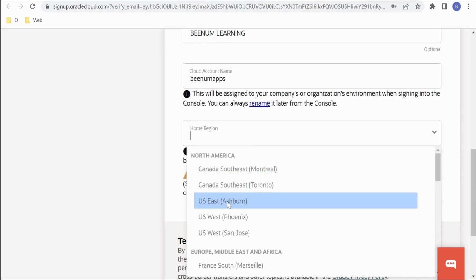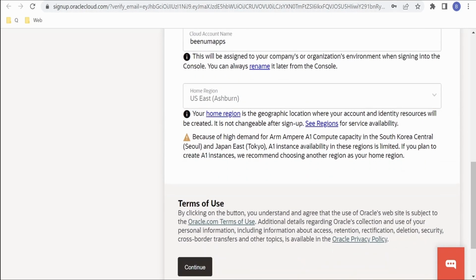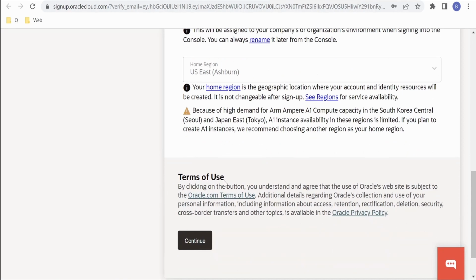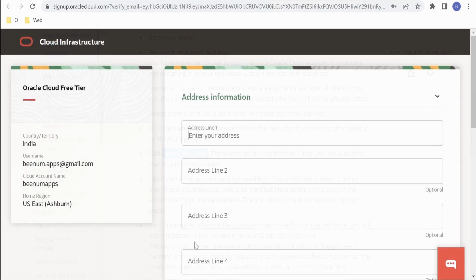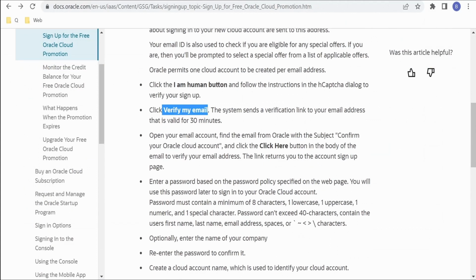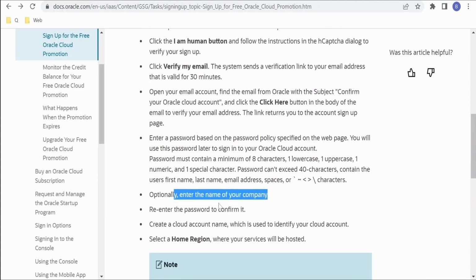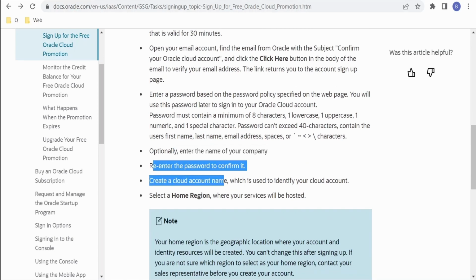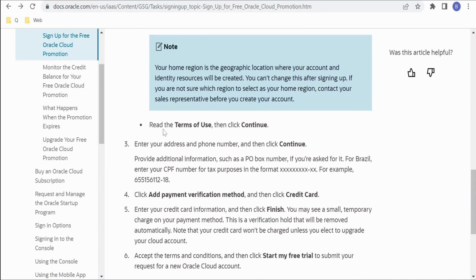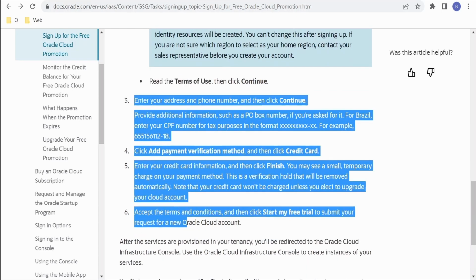Here I am selecting the Ashburn region, and if you scroll down, there is a section called terms of use. We have to click on the continue button. Now if you go to the documentation, we have entered the password, provided the company name, re-entered the password, and created a cloud name. In our case it was Beenam Apps. We had selected a home region, then we read the terms of use and continued. We didn't actually read the terms of use. If you want, you can have a look at them. Next we will continue from here.